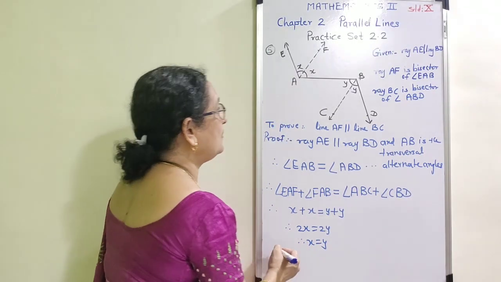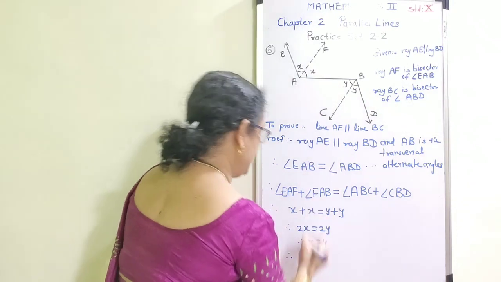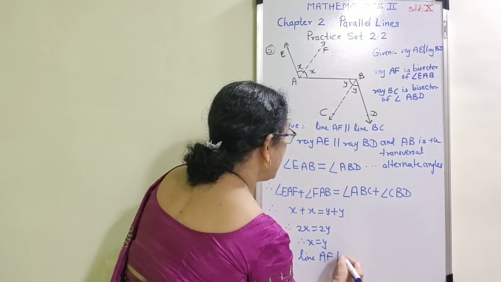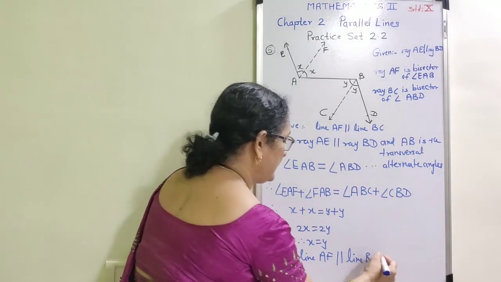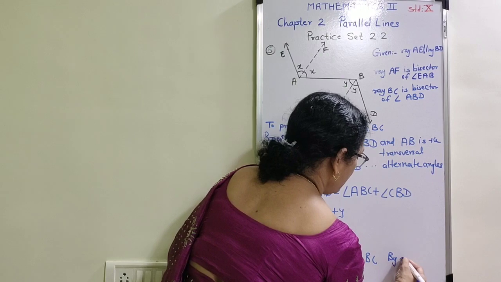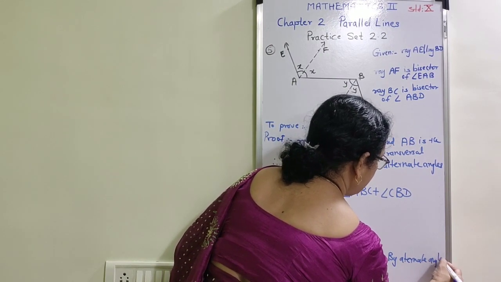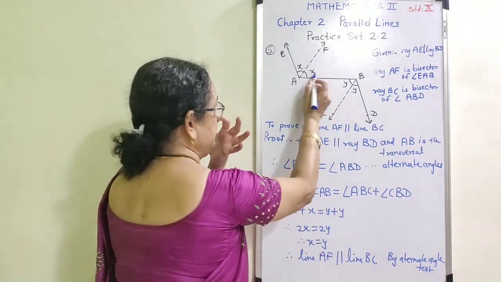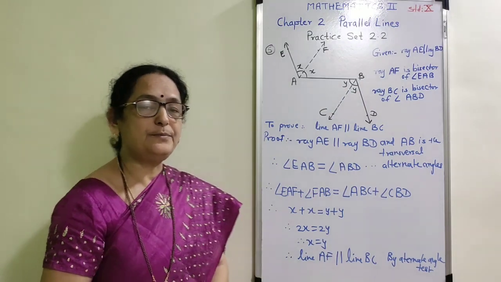But this is a pair of alternate angles, and therefore line AF is parallel to line BC by alternate angle test. Since the given angles x and y is a pair of alternate angles, AF is parallel to BC.